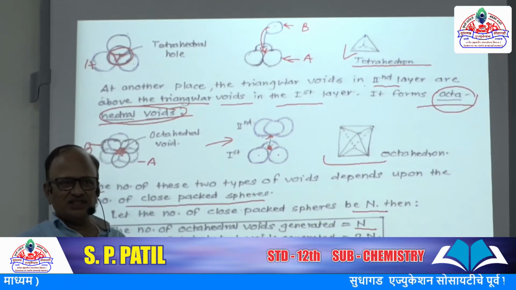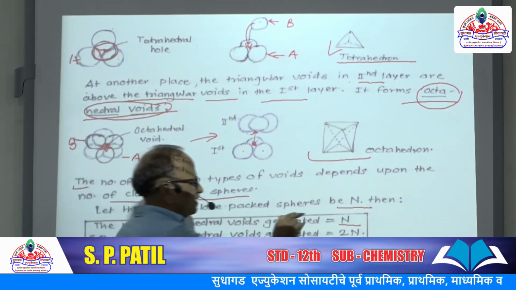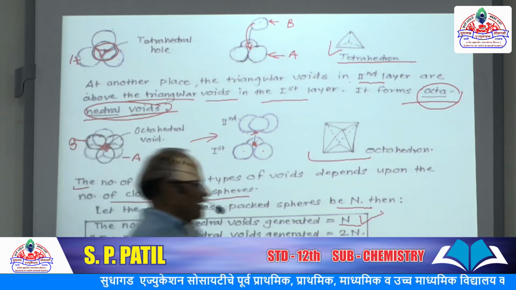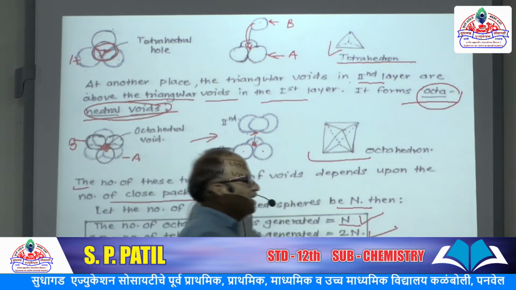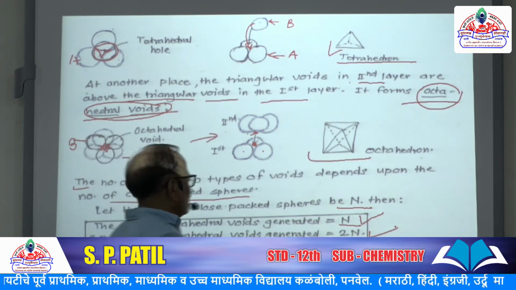So this is the relationship. If n number of spheres are there, then octahedral voids generated are n, and tetrahedral voids are generated twice n, double the number of octahedral voids.